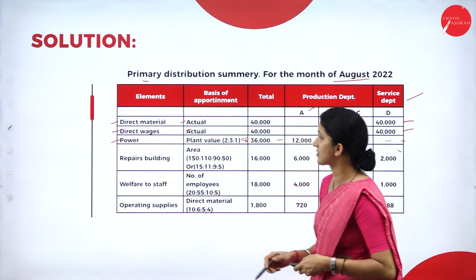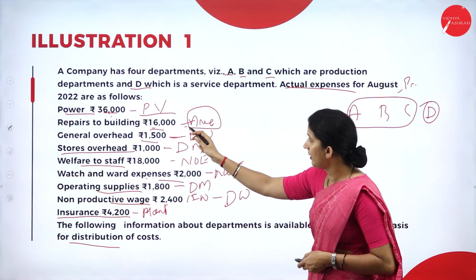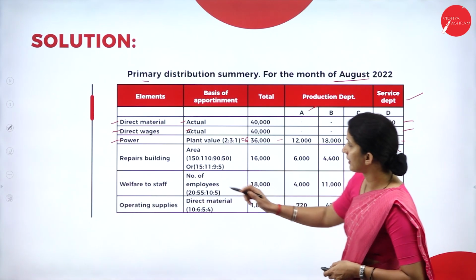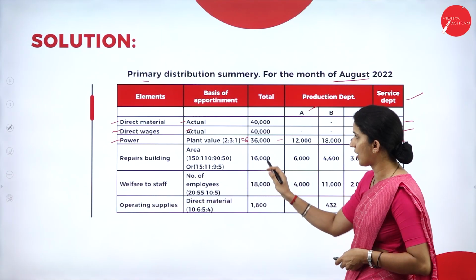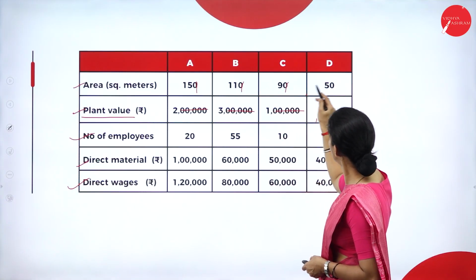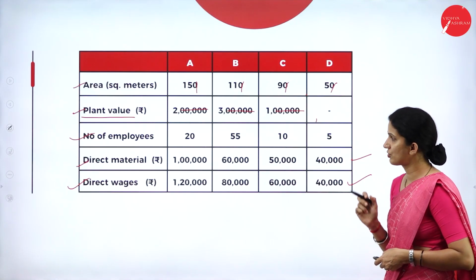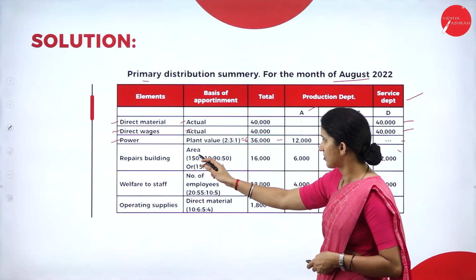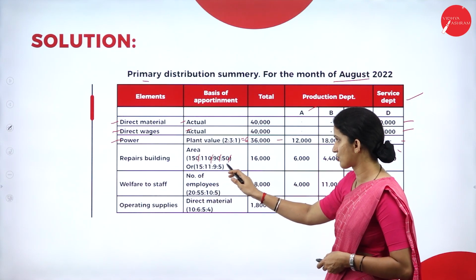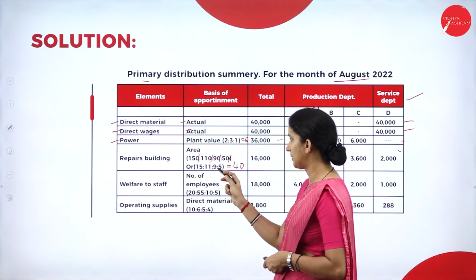Next we have repairs to building. See here, repairs to building, it is 16,000. So your basis of allocation, it is area occupied or the space occupied. So repairs to building, total amount, it is 16,000. Your ratio, it is area. So for the area, if you cancel these zeros, your simplified ratio is 15:11:9:5. The total comes to 40. The total comes to 40. 15 plus 11 plus 9 plus 5.